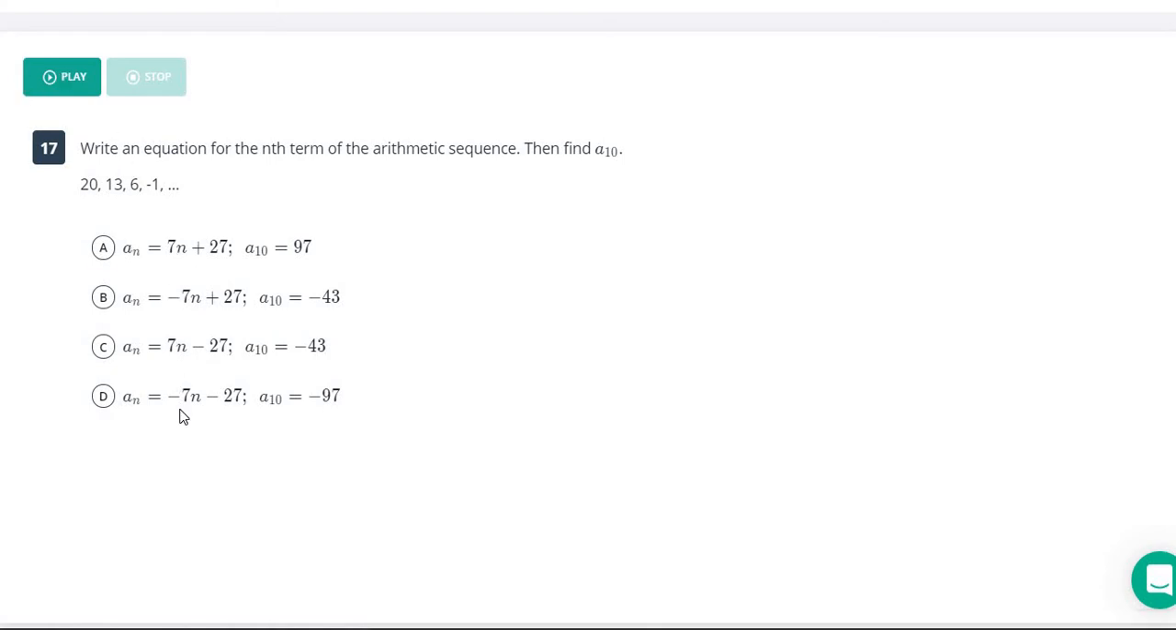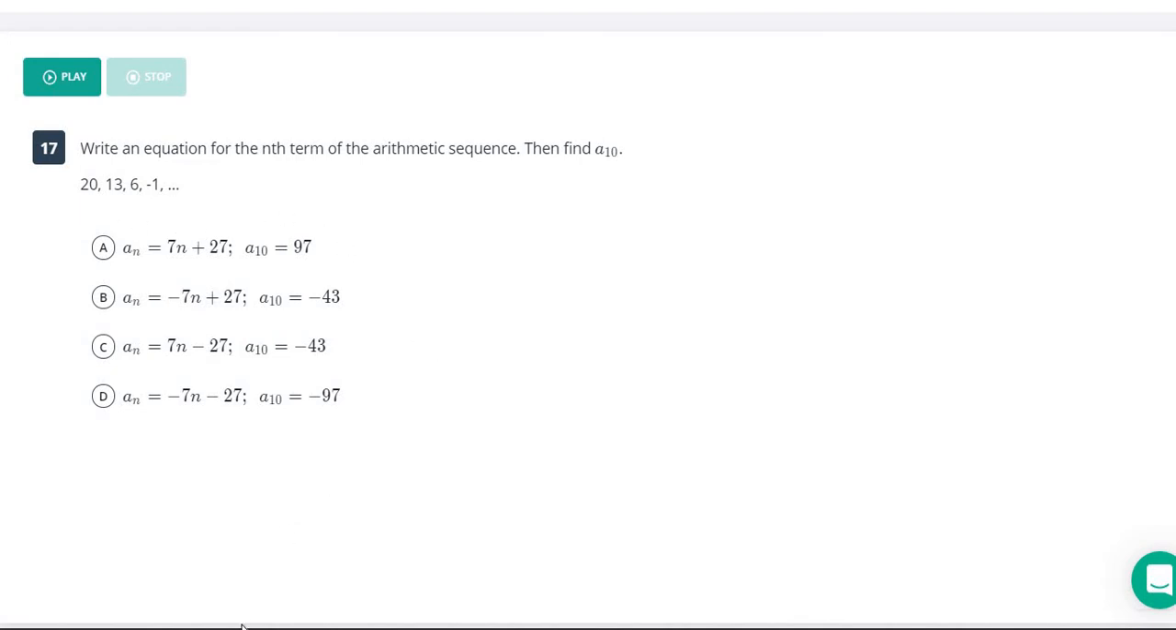So if we look at these, since these numbers are going down, we are definitely going to have a negative common difference. So the only two here that have negative common differences are B and D. So we know one of these two is going to be our answer, and the common difference is going to be -7. So 6 minus 13 is -7. 13 minus 20 is also -7.